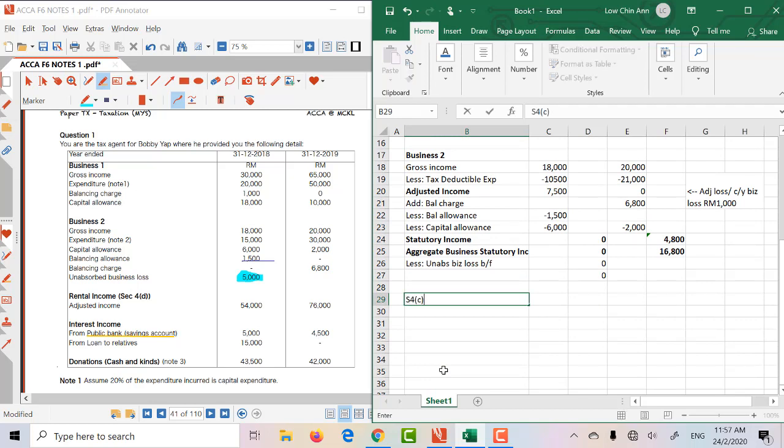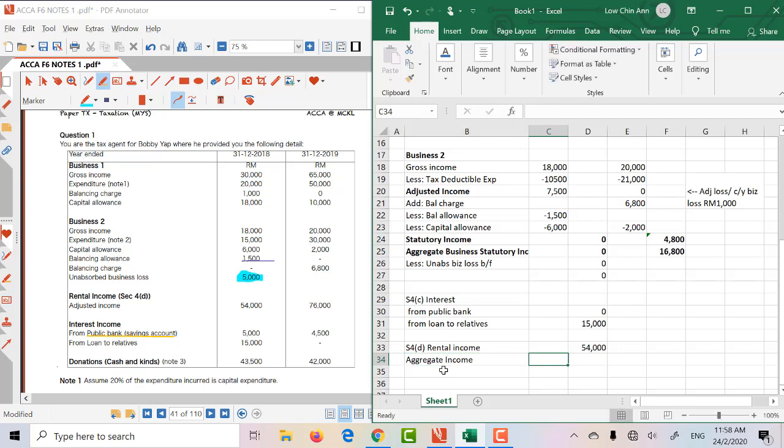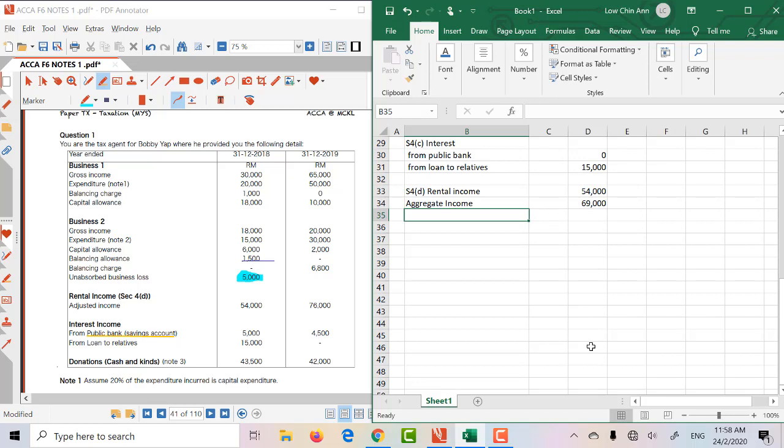So what we're going to do is to move on to interest. Now the interest is from Public Bank, which is tax exempt, so 0. And then from loan to relative, now that's actually assessable, so 15. And then we have rental income, which is given as 54. Now basically that's it. So the aggregate income for 2018 would be 69, right?